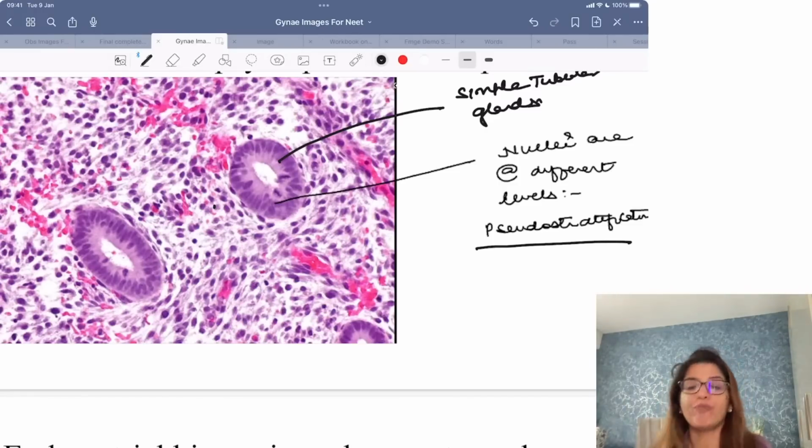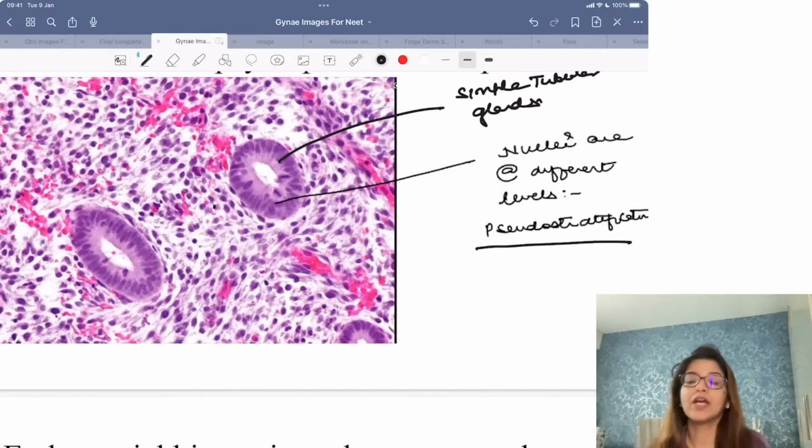secretory changes. In the premenstrual phase you were expecting secretory changes, but instead of secretory changes what you are getting are proliferative changes. इसका मतलब that in this female as of now also the predominant hormone is estrogen, right? Because proliferative endometrium occurs with estrogen. This means that this female has not ovulated, right? So either this can be asked in the form of an image-based question or it can be converted into a clinical question. Clear to all of you?